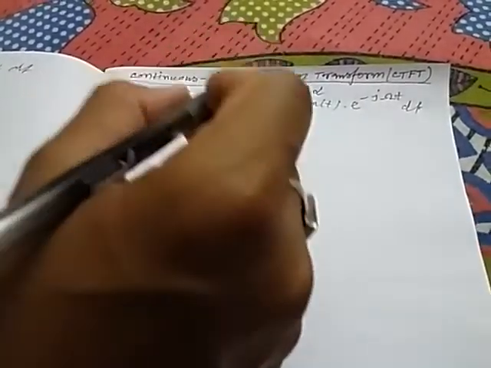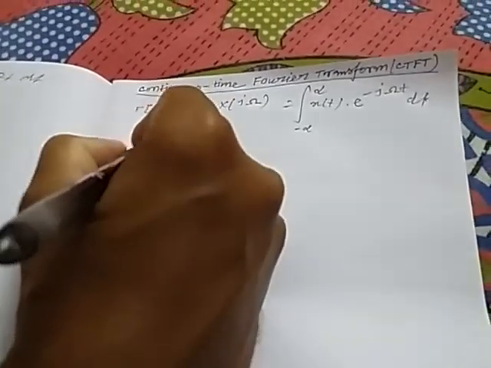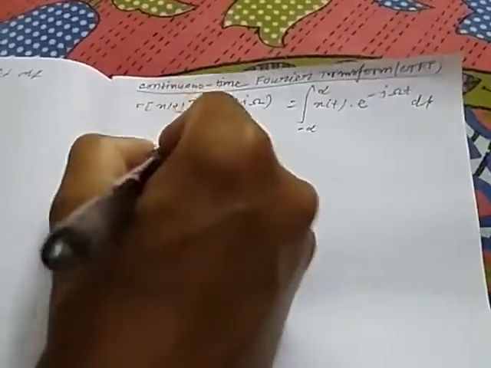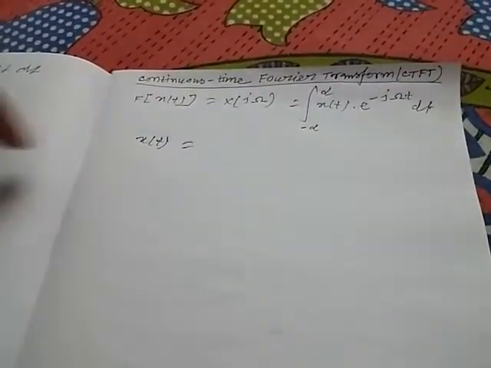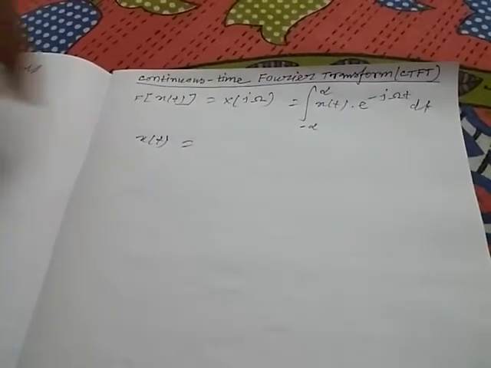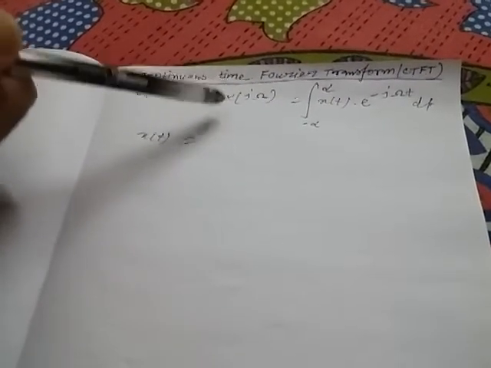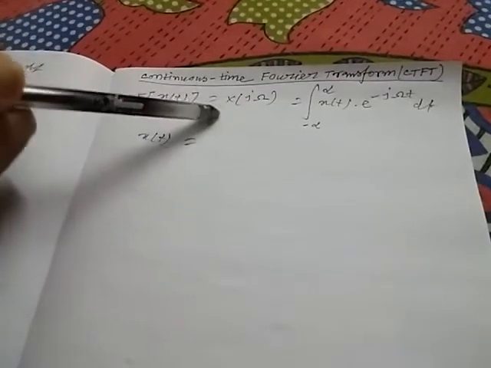Now, what is the inverse formula of CTFT? That is the formula to obtain x(t) from capital X(j omega).